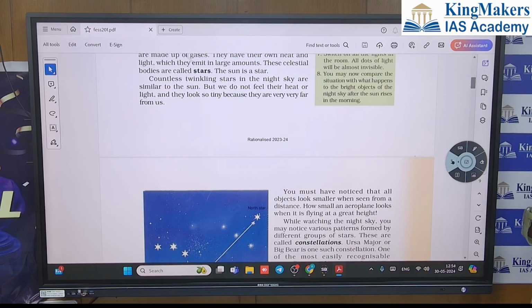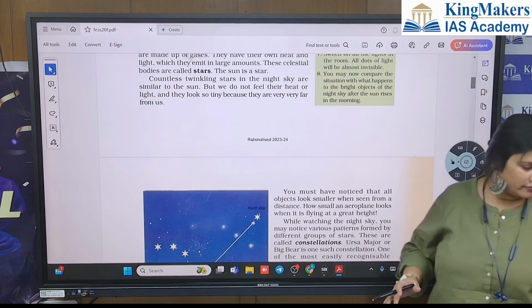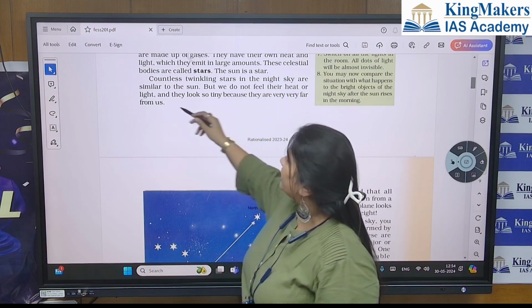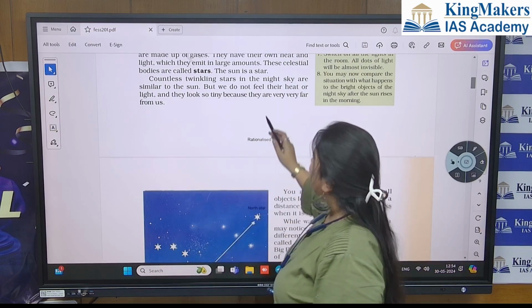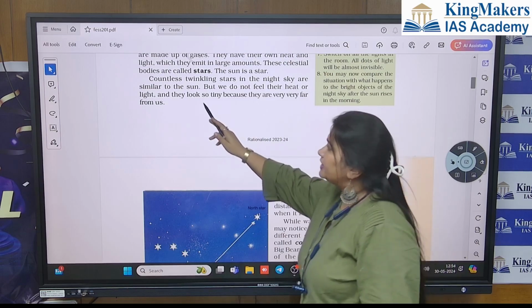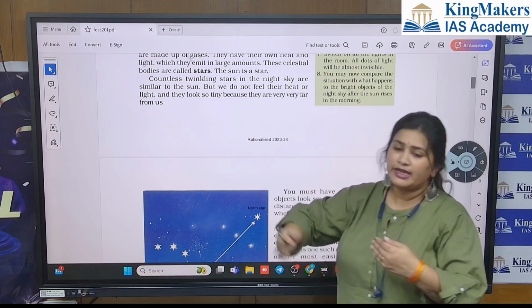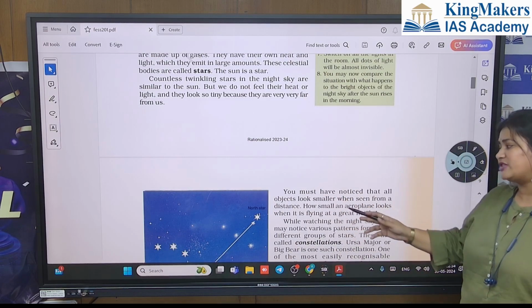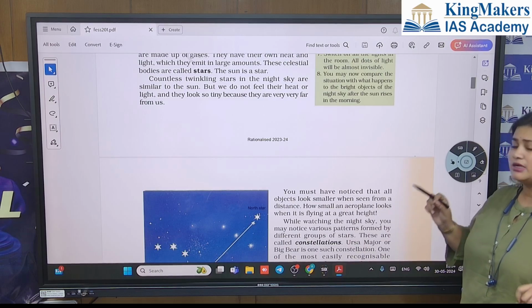Now what are constellations. From here you can understand that countless twinkling stars in the night sky are similar to the sun, but we do not feel their heat or light, and they look so tiny because they are very, very far from us. You must have noticed that all objects look smaller when seen from a distance.